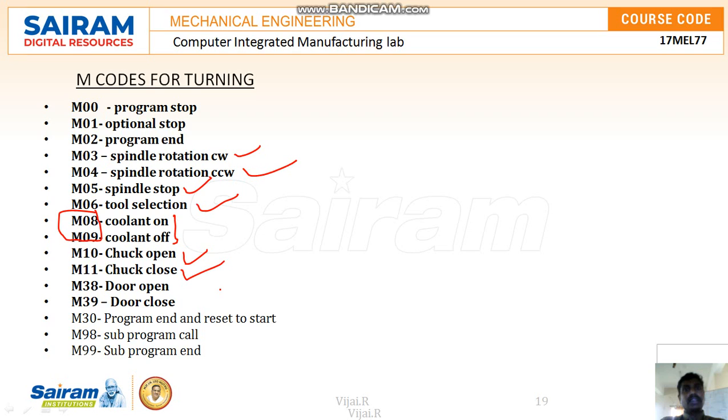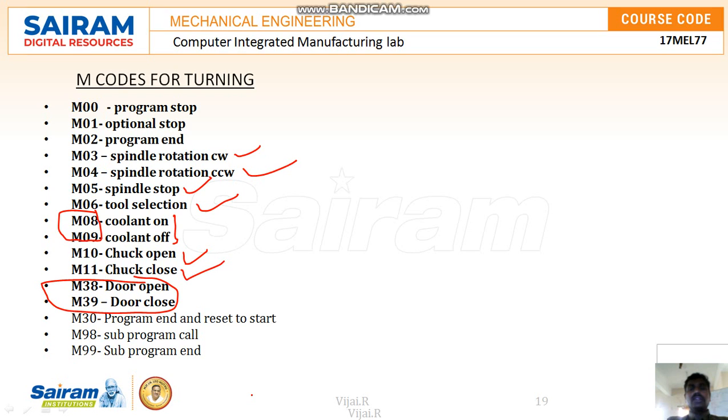So M10 and M11 are useful for opening and closing the chuck, as well as the door opening and closing. That is the CNC door, for the safety of the operators. This can be opened and closed with the help of M38 and M39. For program end, we use M30, for program stop M00, and M98 and M99 are for subroutines.